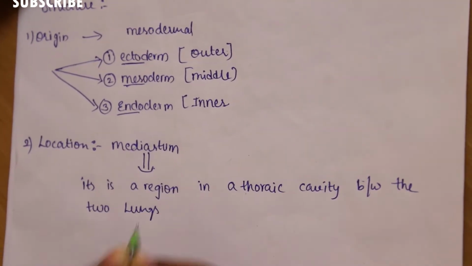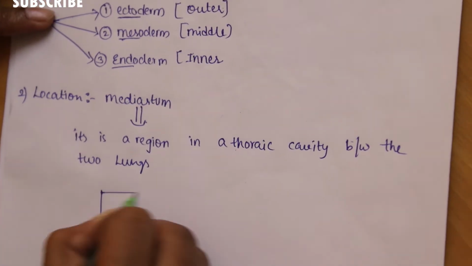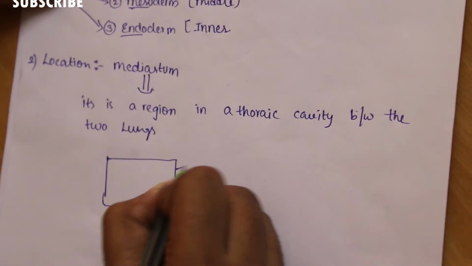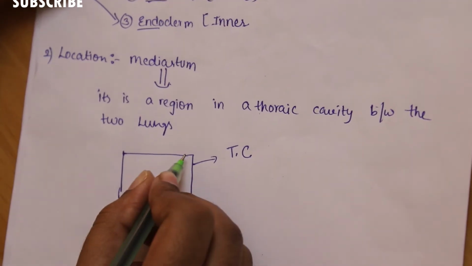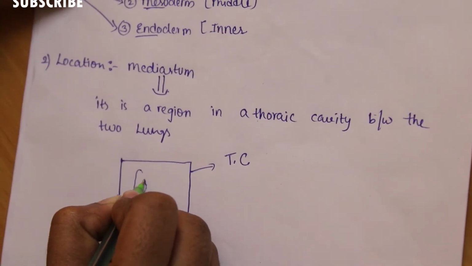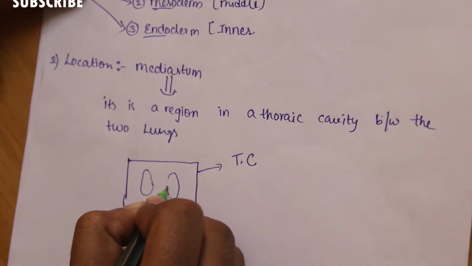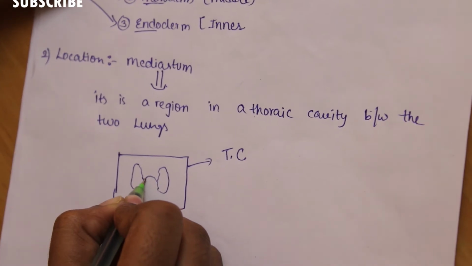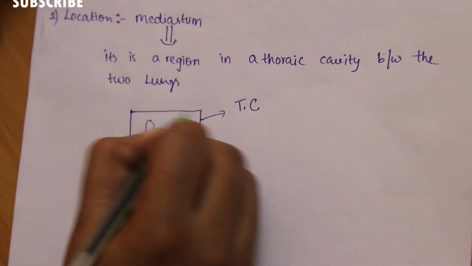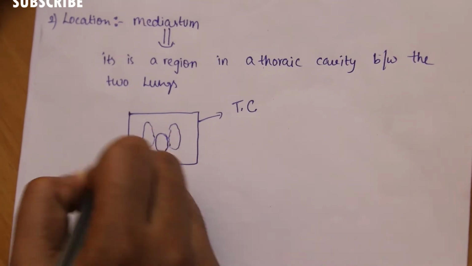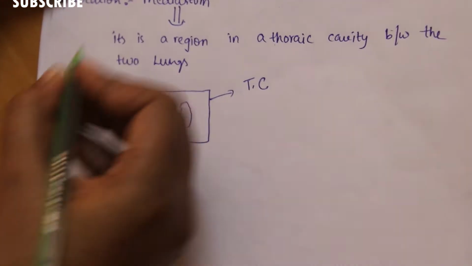I am roughly drawing the diagram. This is the thoracic cavity. In the thoracic cavity, between the two lungs, here on the left side of the lung, there is a heart present. This is the mediastinum region. So wholly it is called a mediastinum.